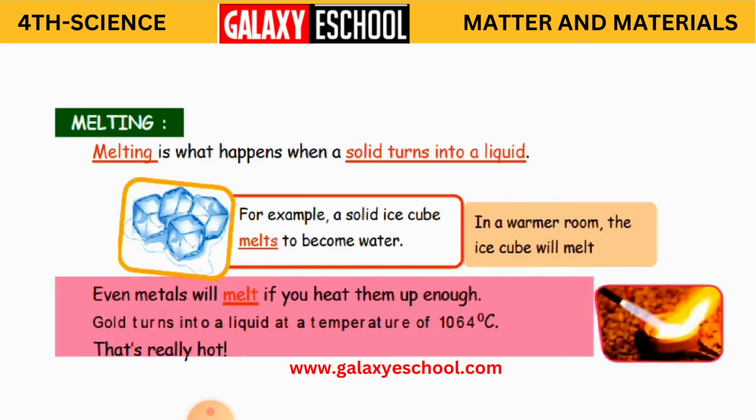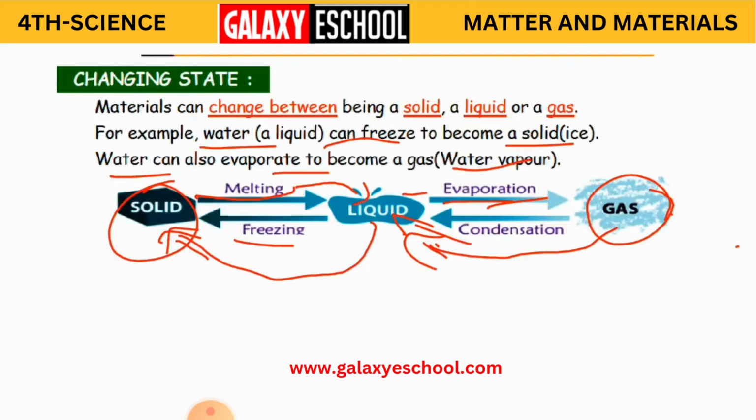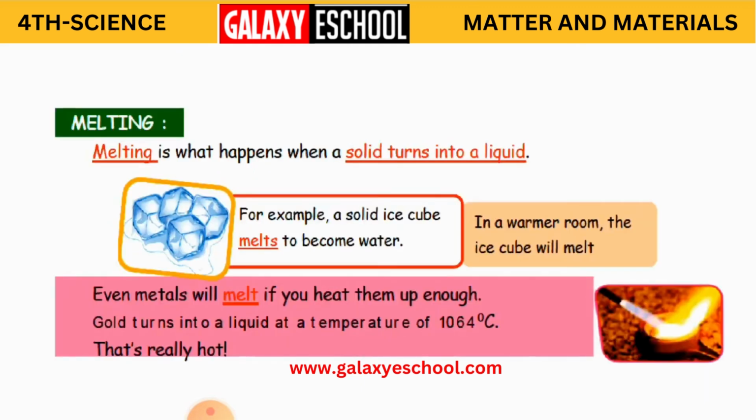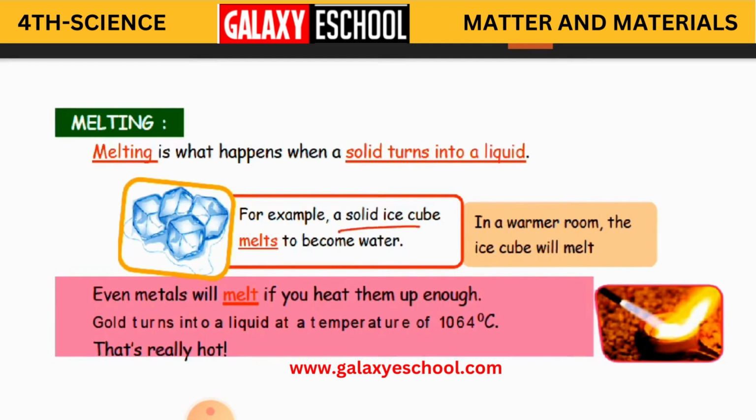Now, melting. So what is melting? Melting is what happens when a solid turns into liquid. For example, a solid ice cube melts to become water. In a warmer room, the ice cube will melt. Even at room temperature, when it is exposed to air, the ice cube is going to melt. Then also we will be getting water.